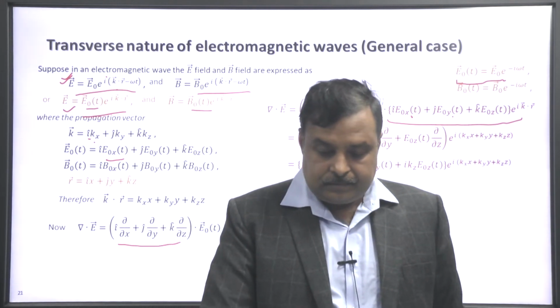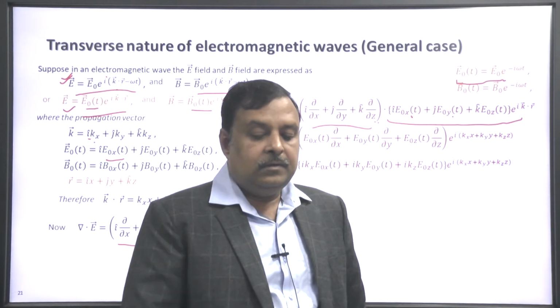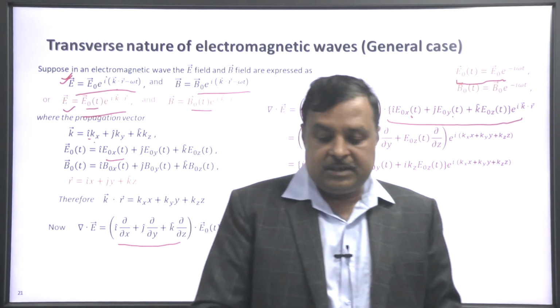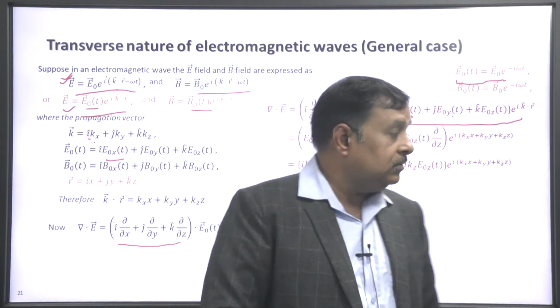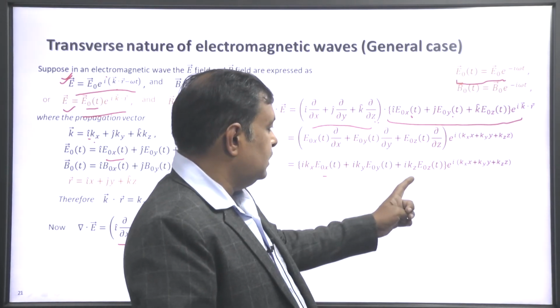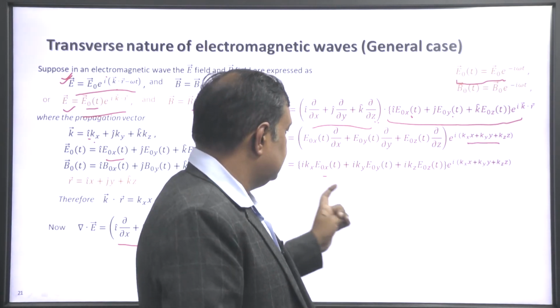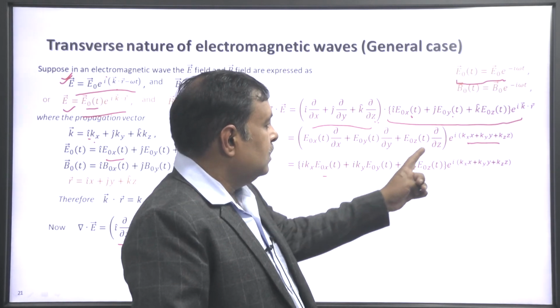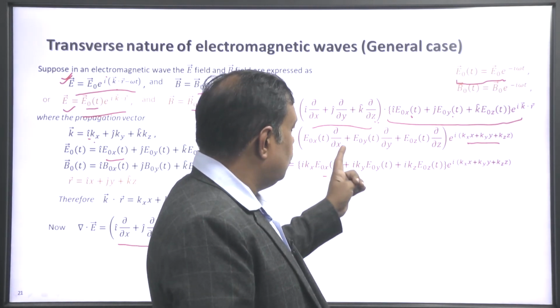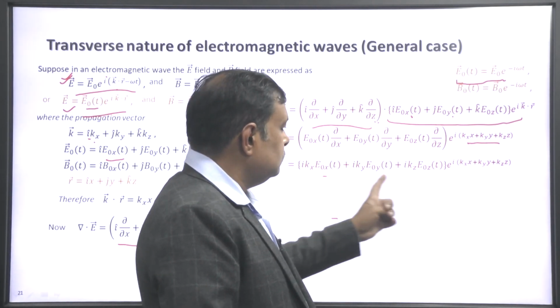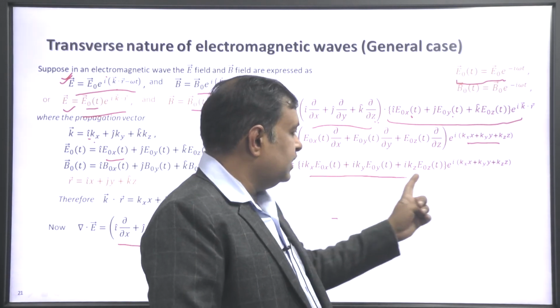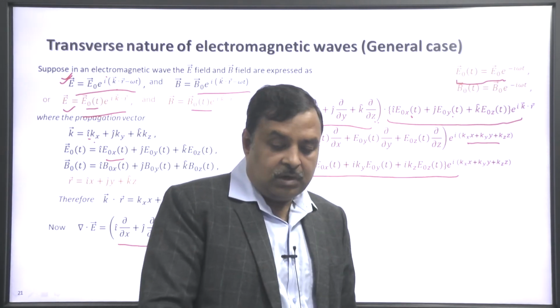Further evaluation gives del dot E equal to these. Here k dot r was expanded and we have taken the dot product, and after differentiation with respect to space coordinates we get this.